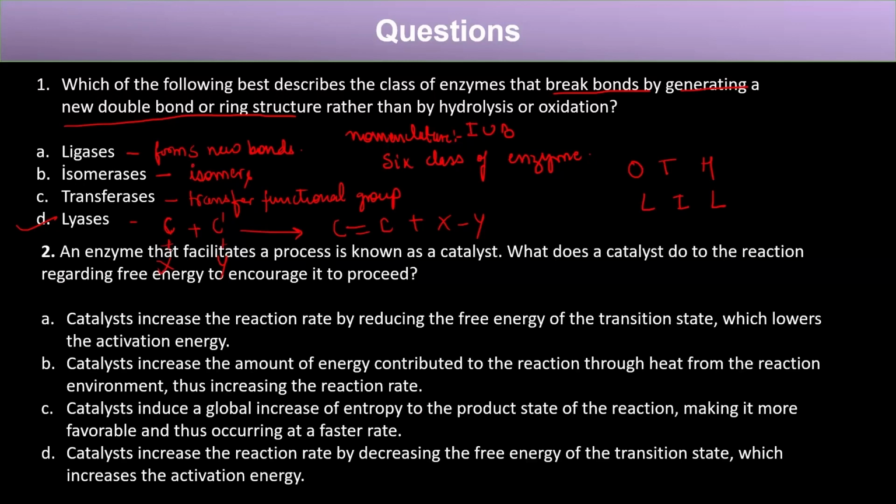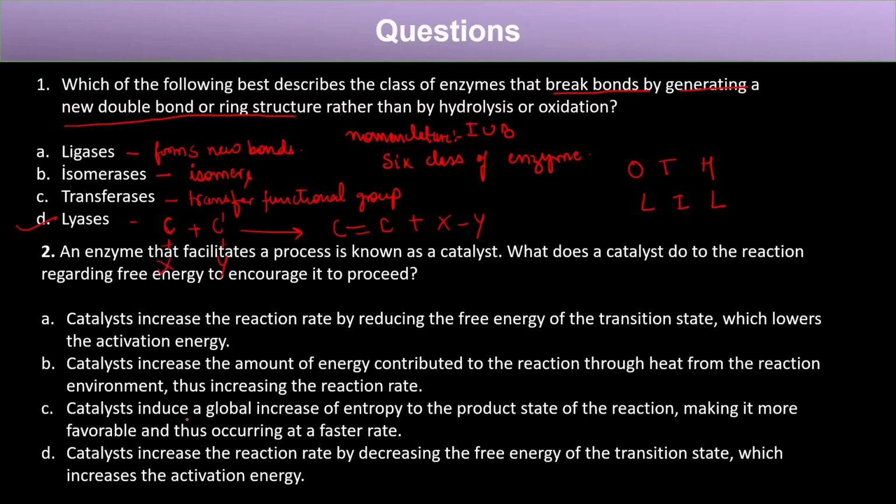Now the second question is, an enzyme that facilitates a process is known as a catalyst, right? What does a catalyst do to the reaction regarding free energy to encourage it to proceed? So we know that the enzyme is a catalyst, and since it is isolated from the living system, the enzyme is also known as a biocatalyst. Now, what does the catalyst do? The first option is, catalyst increases the reaction rate by reducing the free energy of the transition state, which lowers the activation energy. The second option is, the catalyst increases the amount of energy contributed to the reaction through heat from the reaction environment, thus increasing the rate of the reaction.